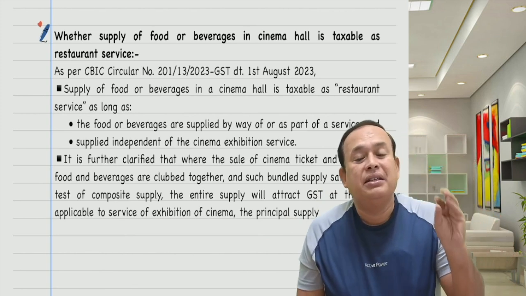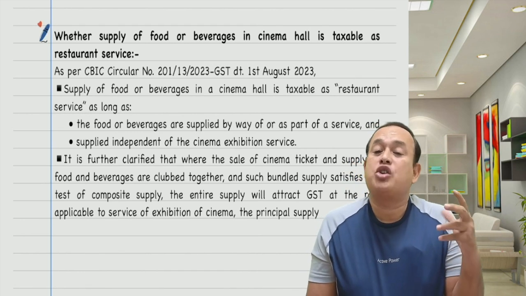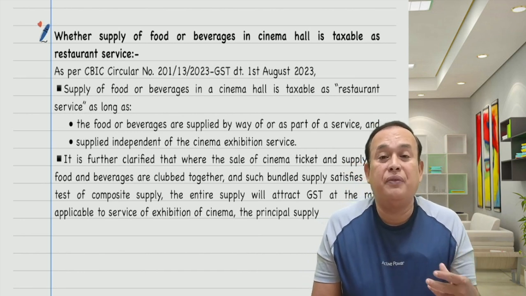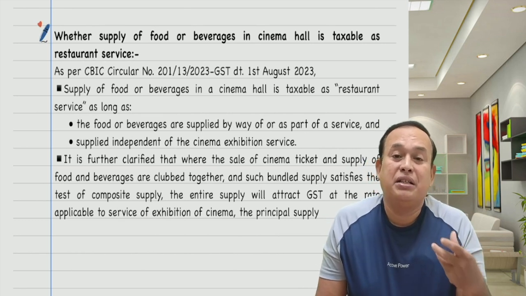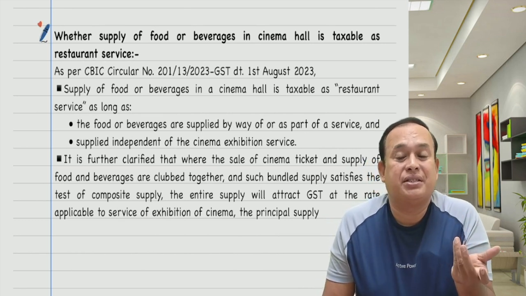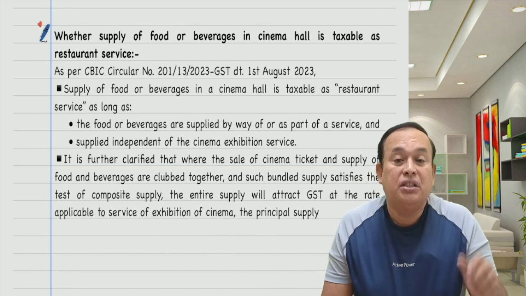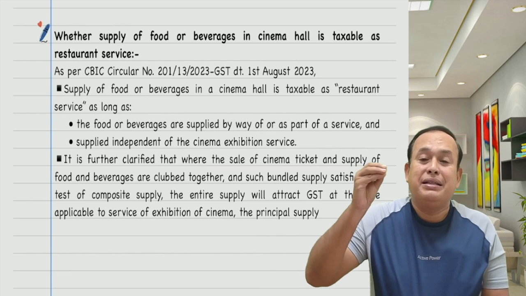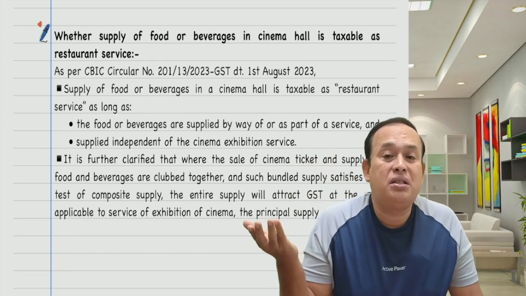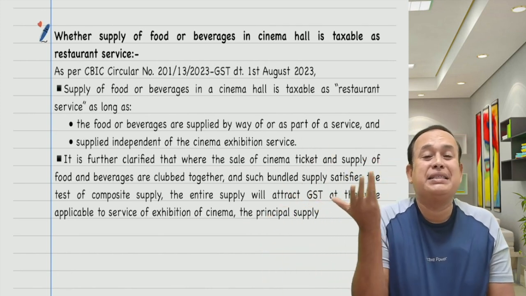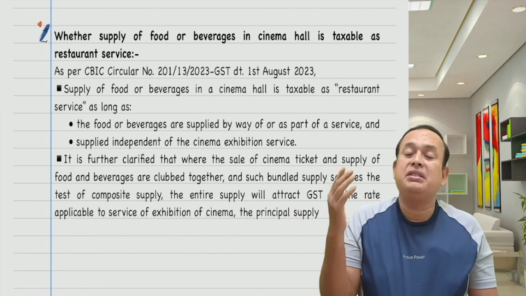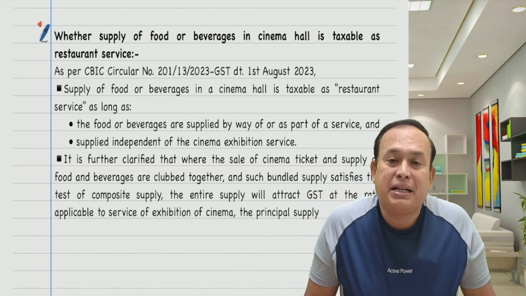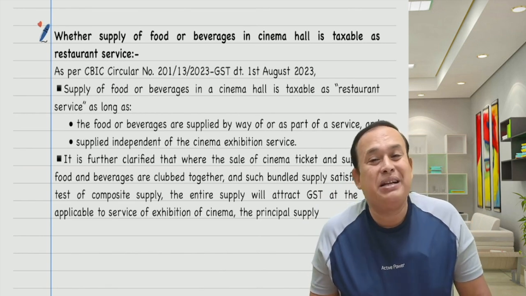Like that is given. In that case, it is a composite supply. The supply is considered as a supply of cinema theater, exhibition of movie services. Accordingly, we attract GST. Suppose the ticket is sold at rupees 200, and the cinema theater says there are counters where you can buy snacks and beverages, which is up to your option. That is separate.